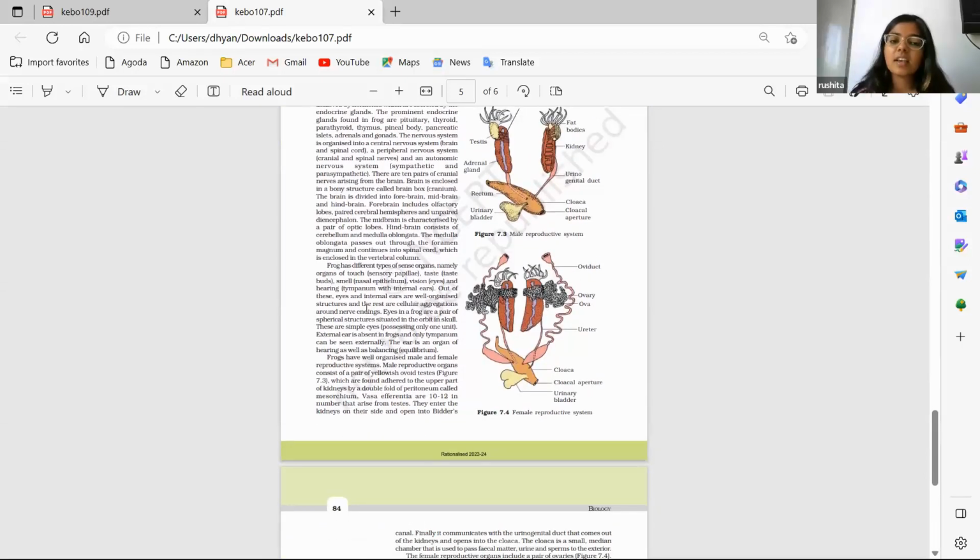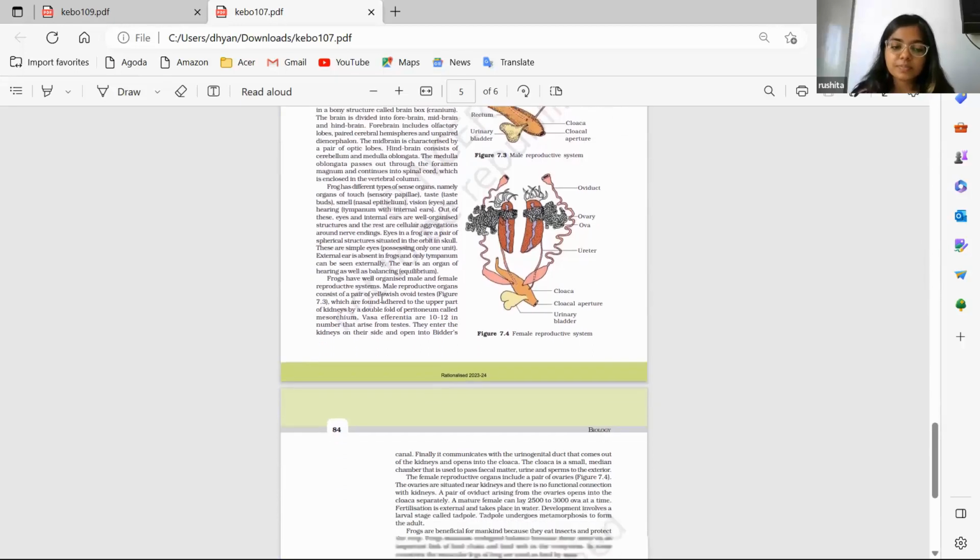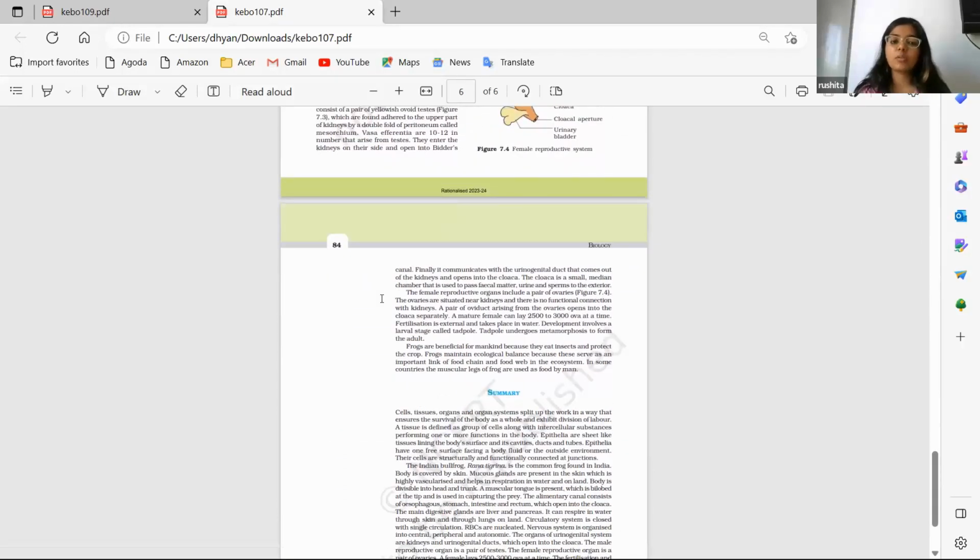And then lastly, the sense organs in the frog are described. And these are, you can see, the female and male reproductive systems of a frog. So that's all about the chapter. In the chapter, it's basically a description of the frog as an animal, and the frog is chosen because of its structural similarity with human beings. The anatomy is somewhat similar to human beings, so the frog is chosen.